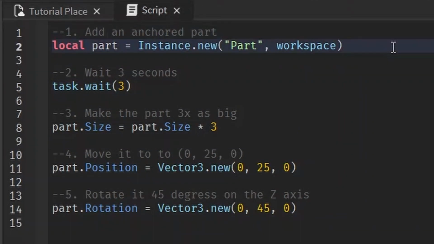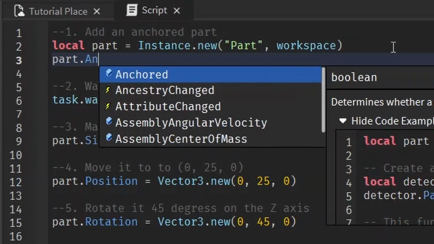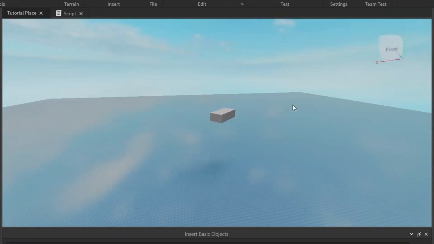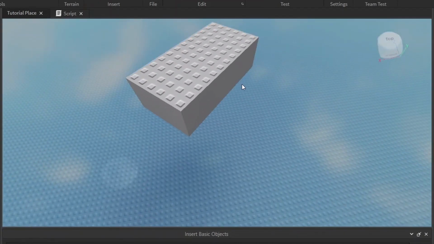Don't forget, we want an anchored part. So part.anchored equals true. My bad. So we add a part that's anchored, and then we move it up, rotate it 45 degrees, and made it 3 times bigger.